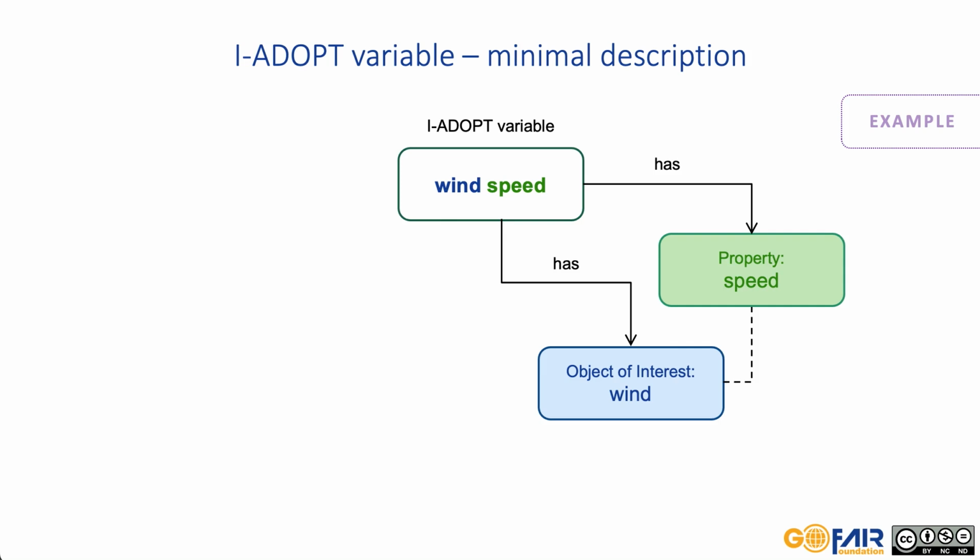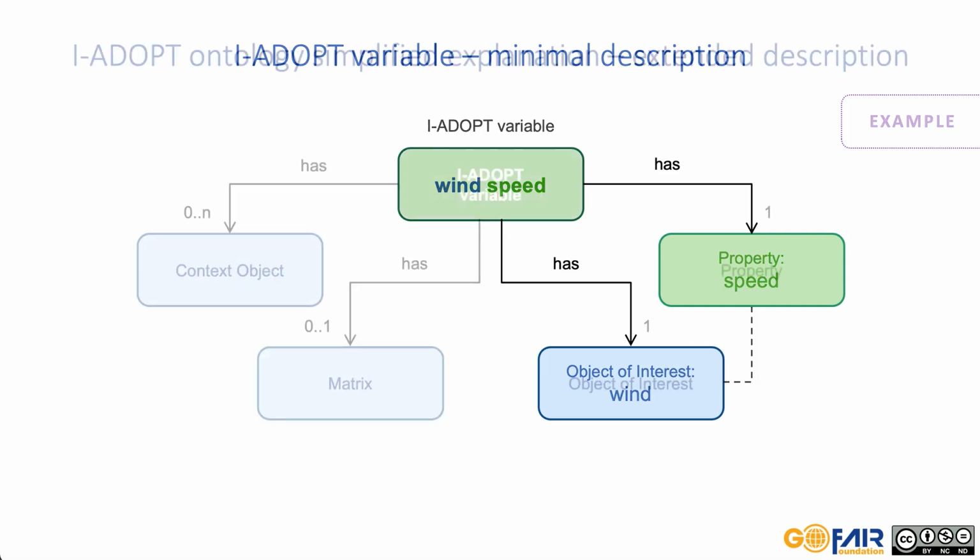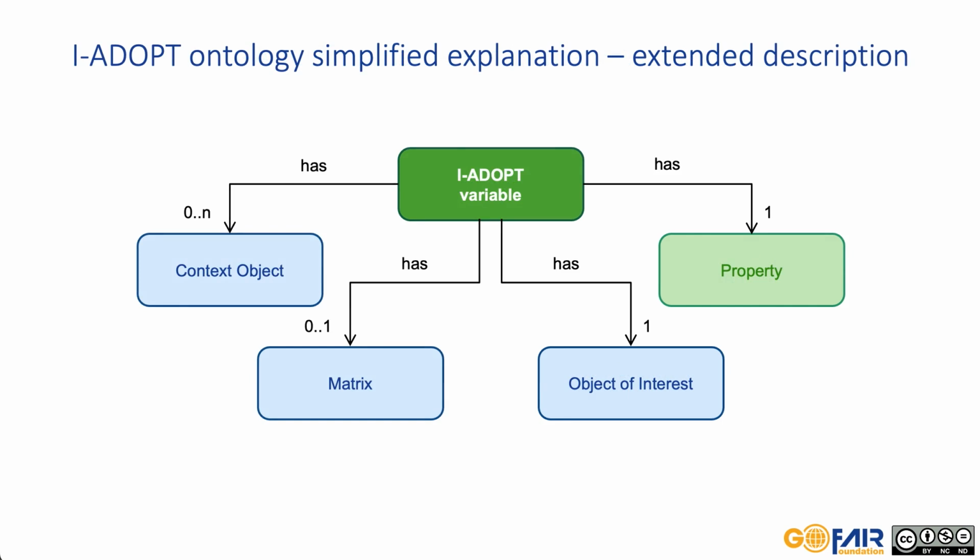Most variables are complex and require more description components. In addition to property and object of interest, they can have an optional matrix, which is an entity in which the object of interest is contained. They can also have several context objects that are entities that provide additional background information regarding the object of interest.